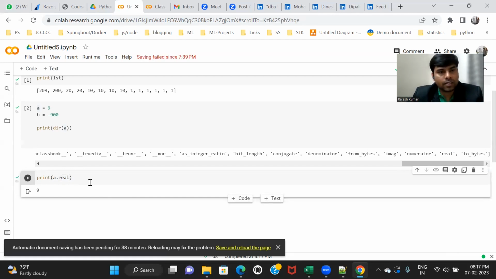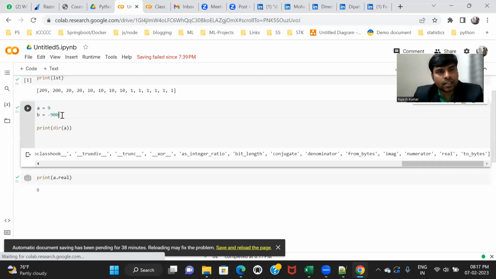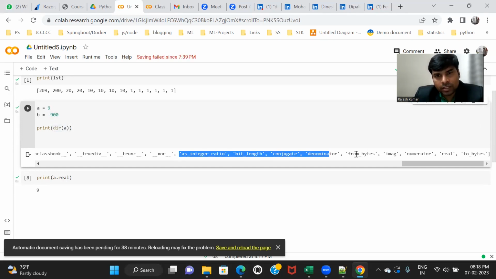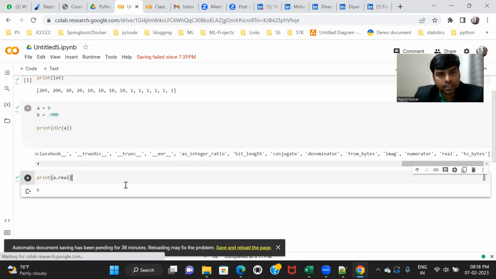Okay. Are you getting this? These are some behaviors and attributes given by Python itself, and they apply to every object, not only int. It can be for string, bit, float, for everyone. If you want to know the details about the different properties and behaviors inside a variable, inside a data type, you can use the dir function. It will give you a list of attributes or methods, and you can call it like this.